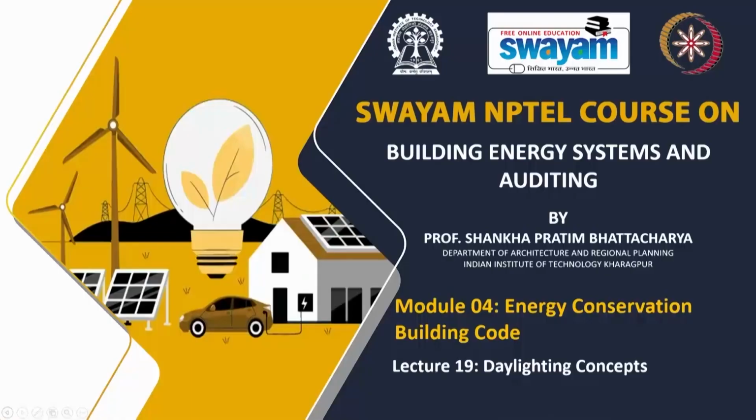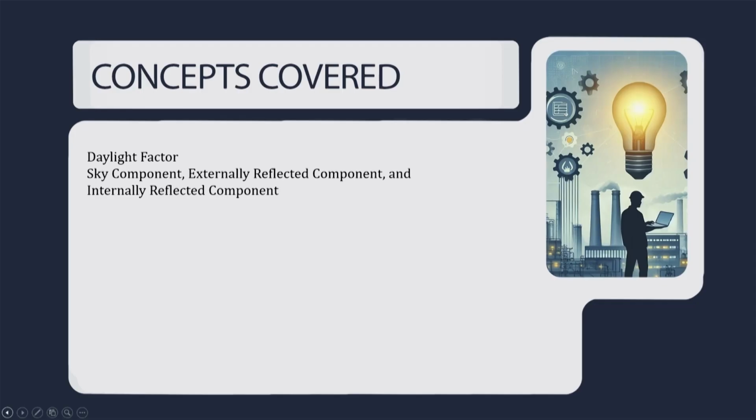Welcome to the NPTEL course on Building Energy Systems and Auditing. In module number 4, we are discussing the Energy Conservation Building Code, ECBC. In lecture number 19, the daylight concept will be discussed. So, in this particular lecture, the daylight factor, the sky component, the external reflected component and the internal reflected component will be discussed, and we will also see how a daylight factor can be calculated.